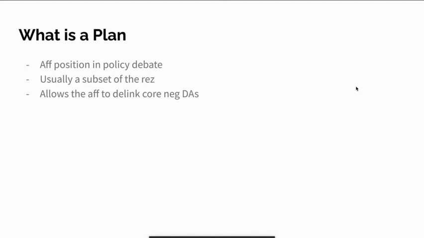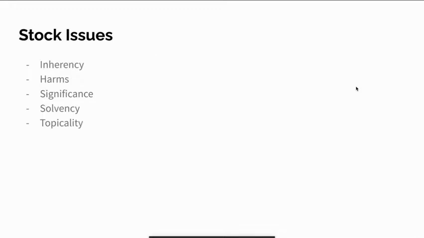For example, an AF that specifies a part of the resolution suddenly no longer links to disads and counterplans that would apply to the whole resolution, or would also apply to parts of the resolution that the AF doesn't defend, which means that the AF is able to pin down exactly what the negative can read against them, which would be significantly less than the whole resolution, and allows the AF to rigorously prep out those specific positions. It also just gives them a massive prep advantage because they know the plan better than the negative does.